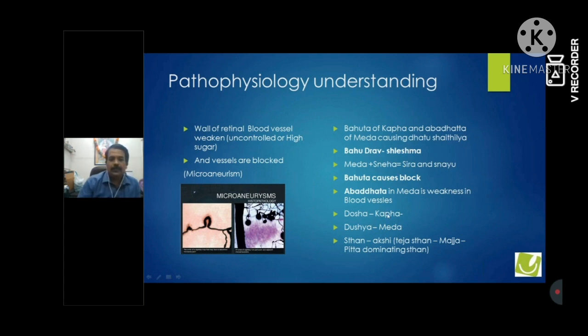Here the Dosha is Kapha, the Dushya is Meda, and the Sthan is Akshi, which is a Pitta dominant Sthan. So in this stage we are very clear in interpreting 3 things. First, Bahuta of Kapha, especially the Drava Guna of Kapha. Second, Bahuta of Meda, and third, Abadhata of Meda. Bahuta of Meda causes blockages, and Abadhata of Meda along with Bahuta of Kapha causes micro aneurysms in the vessels, because all these vessels are made up of Meda and Sneha.